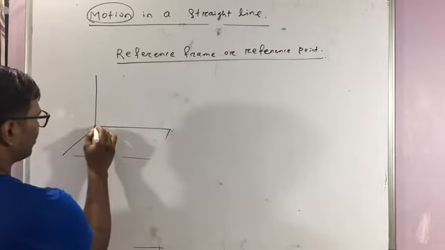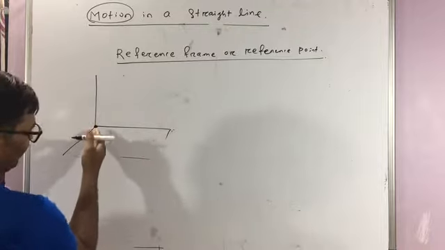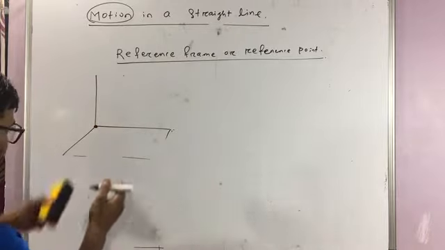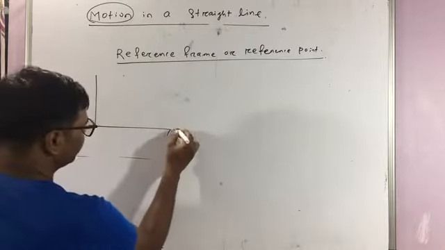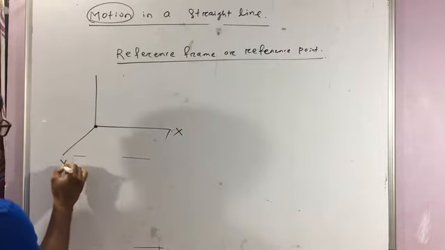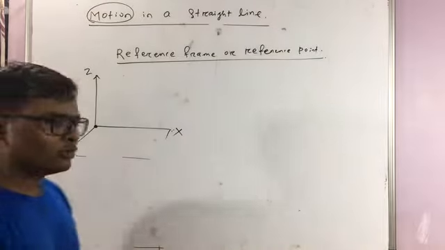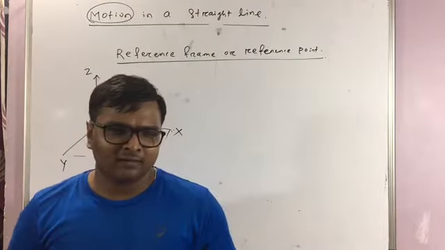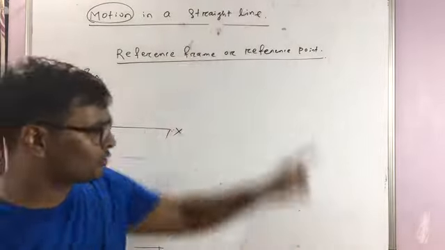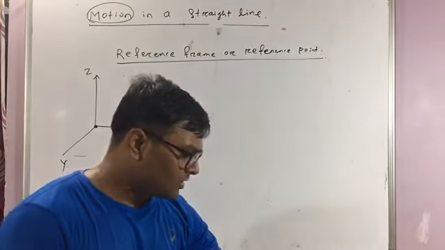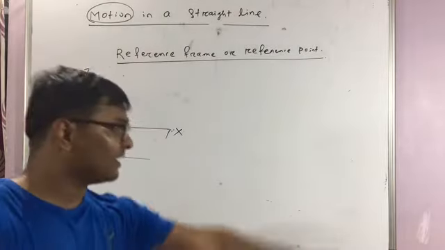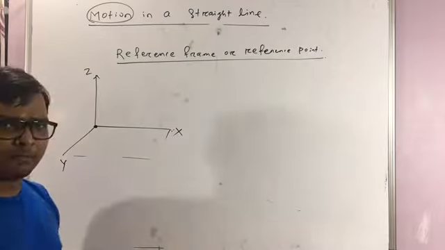We can take it as your x-axis, y-axis, and this will be your z-axis. So if you take the room where you are, this corner with this axis, this axis and this axis can be your reference frame.